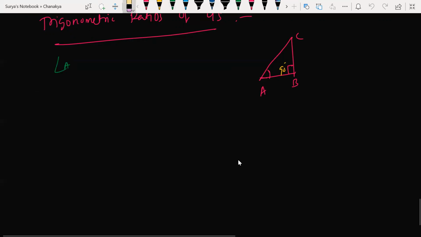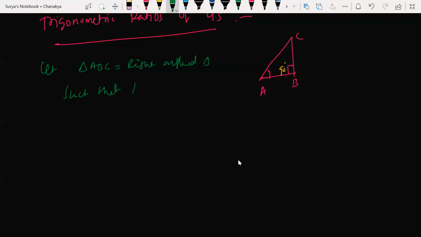Let's say that triangle ABC is a right angle triangle such that angle A is equal to angle C is equal to 45 degrees.